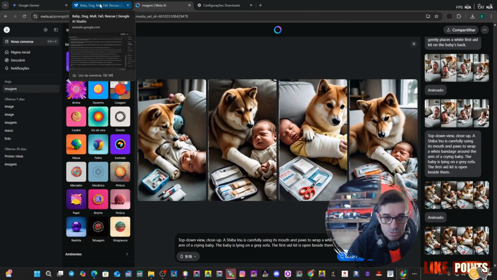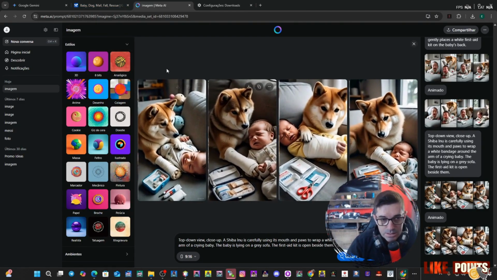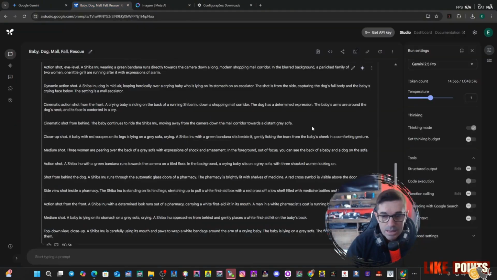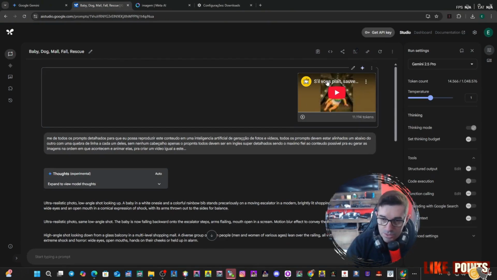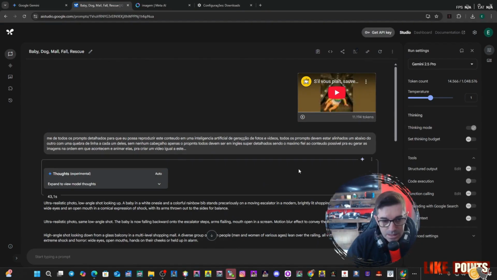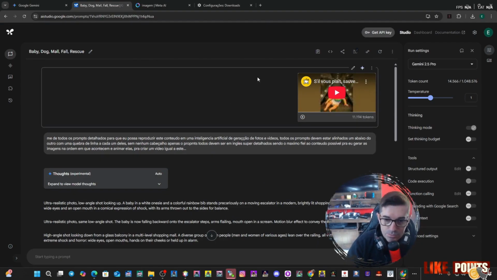Let's go. The tool I used to find out what image prompts to use to create this was Google's tool. I used Google AI Studio here. I copied the link to their video and pasted it here. I asked Google AI Studio, give me all the detailed prompts so that I can reproduce this content with an artificial intelligence for generating photos and videos.